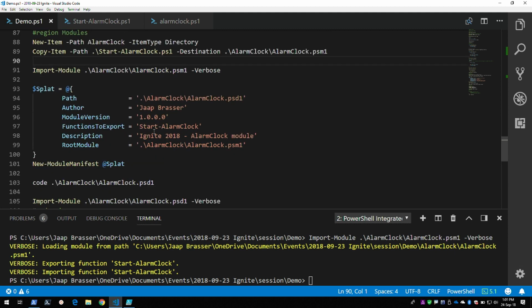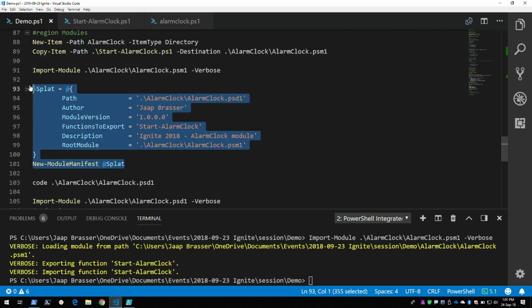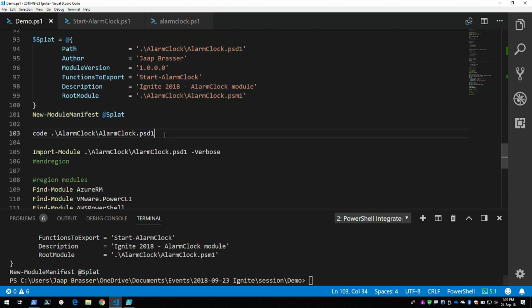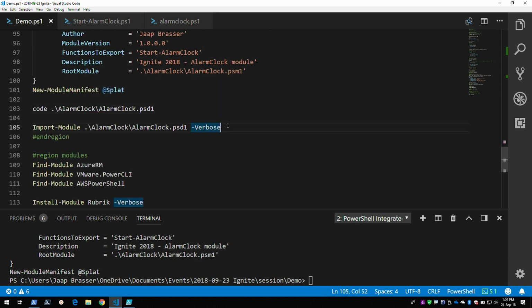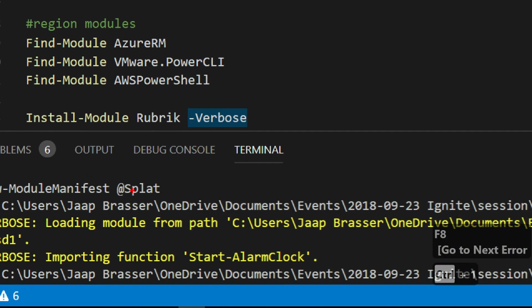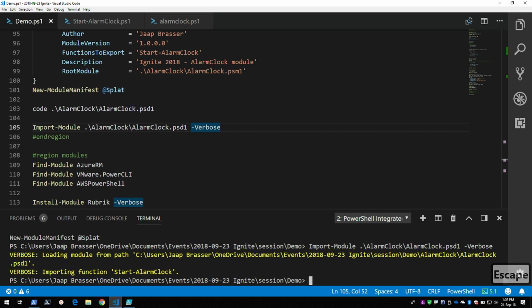If you want to take it one step further, we can create a module manifest, which is a document that contains all the information about the module. If we take a look now, we can import this module file. And what we have now is our entire module created. We have a definition, and we have the module file that contains the function. So it's a PSD1 file and a PSM1 file.